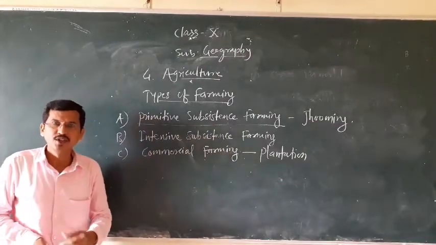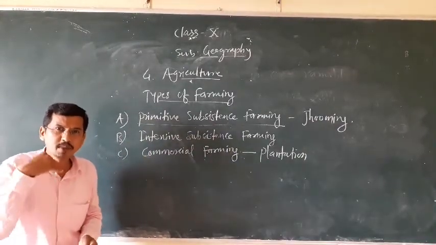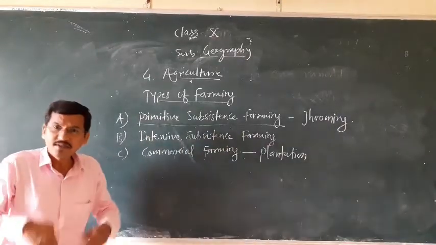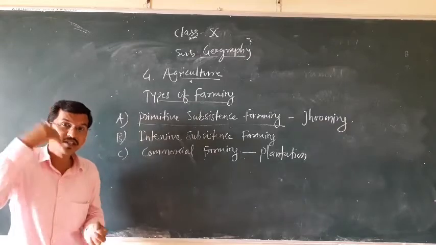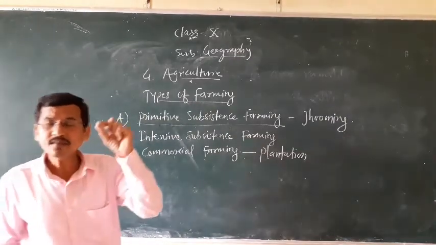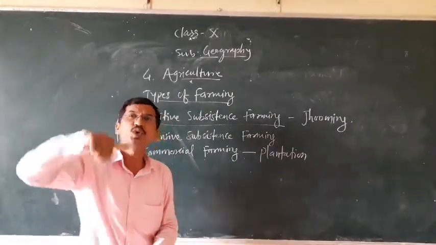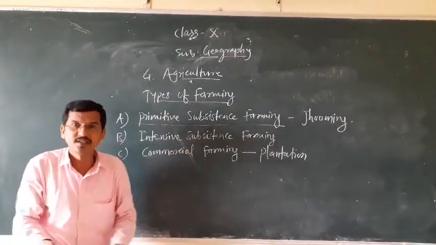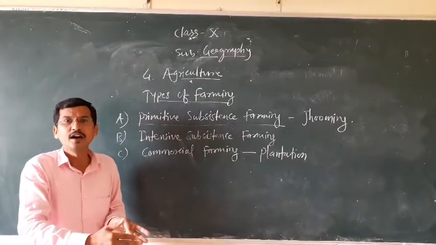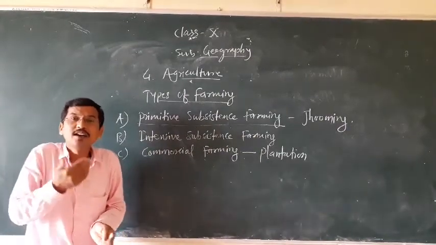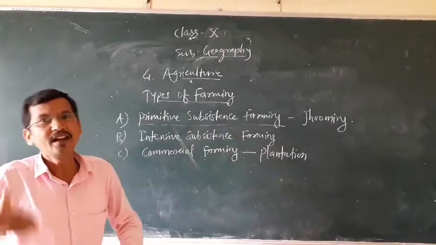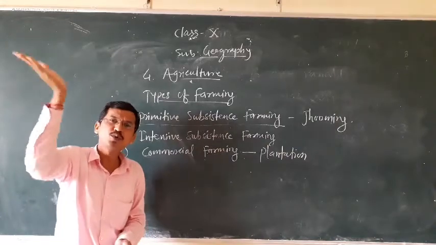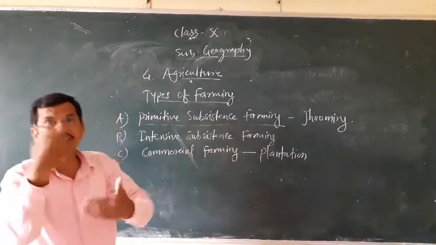They practice this type of farming for a couple of years, and after about 2 years, they shift to another place because they think the fertility of the soil has decreased. They leave that area so that the fertility of the soil grows back by natural process, and in another place the same process takes place. So this is called shifting cultivation.